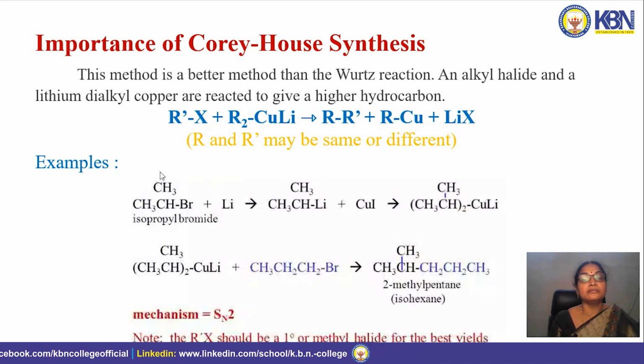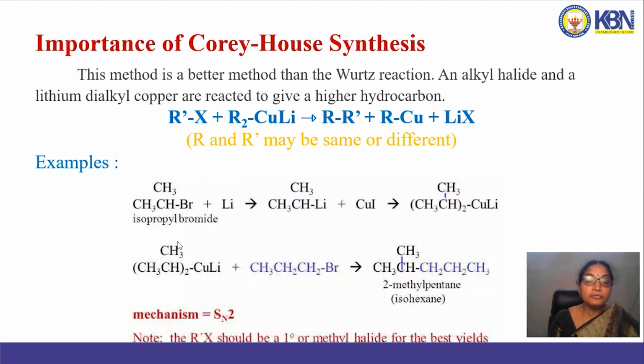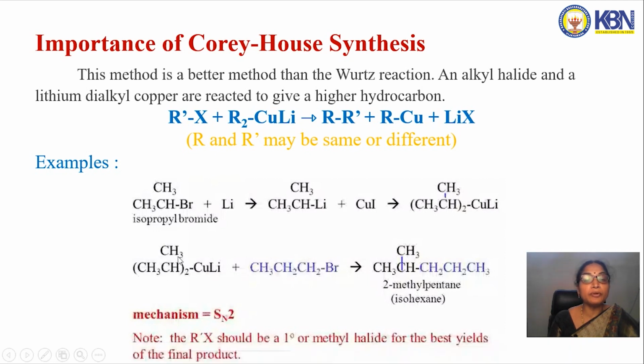Suppose I take isopropyl bromide. On treatment with lithium, I can get lithium diisopropyl cuprate. The reaction of this lithium diisopropyl cuprate with n-propyl bromide causes coupling between the isopropyl group and the n-propyl group, and gives 2-methylpentane or isohexane.